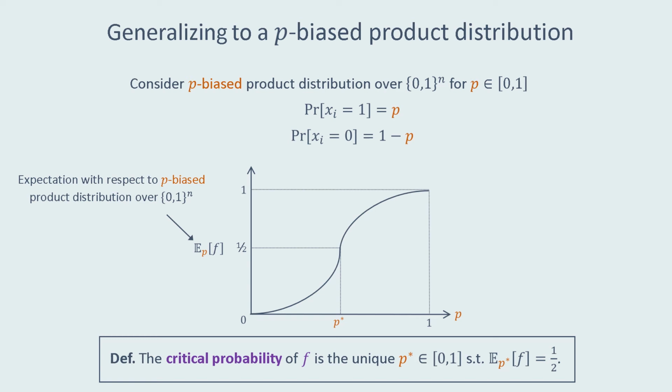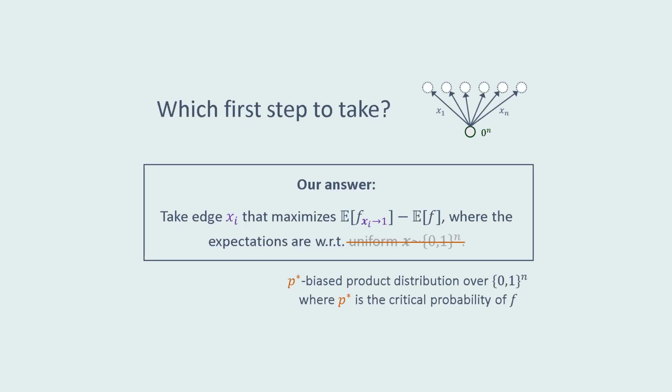So, if f is balanced over some distribution, that distribution needs to place large weight on strings which have a lot of zeros in them, and little weight on strings which have a lot of 1s in them. So in this case, the critical probability will be some value of p which is very close to 0. So now going back to our upwards walk, instead of looking at expectations over a uniform random x, we'll look at expectations over the p star biased product distribution, where p star is the critical probability of f. This way, both expectations will be larger, and we'll be able to tolerate much weaker expectation estimates.